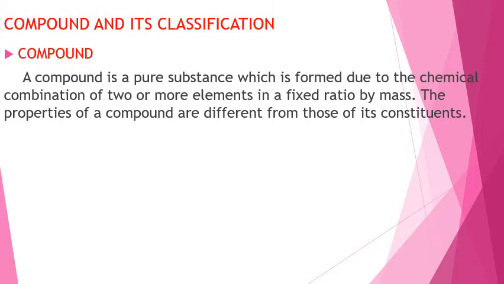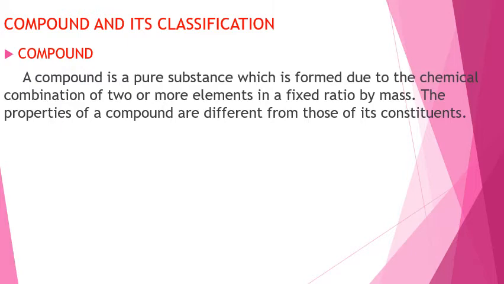That is, when two or more elements, for example, hydrogen and oxygen, are chemically combined together, they will form a product called water, and that is said to be a compound. So they have to combine in a fixed ratio by mass. That is given as a definition.